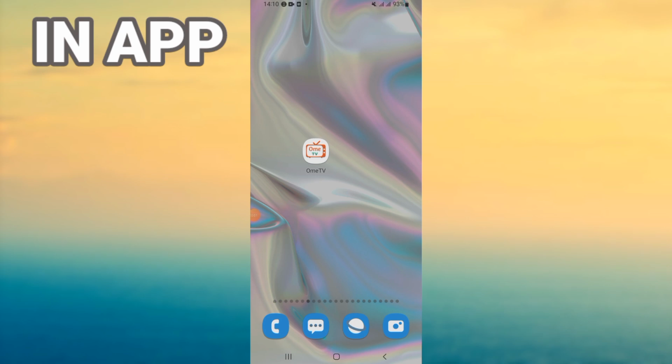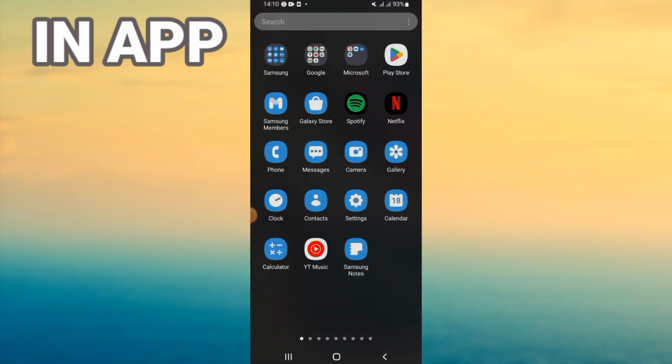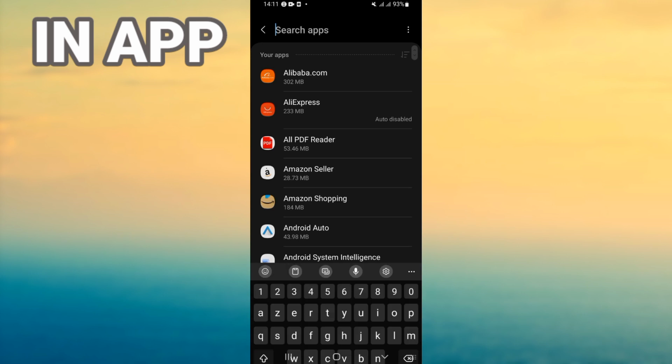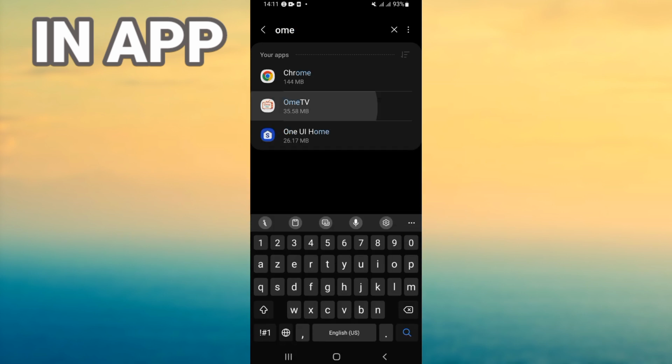How to fix OmeTV sound problem. I'm going, guys, to give you the best and the easiest solution for this problem. Let's fix it. Open first the settings of your mobile phone, open your apps option, search for OmeTV and click.